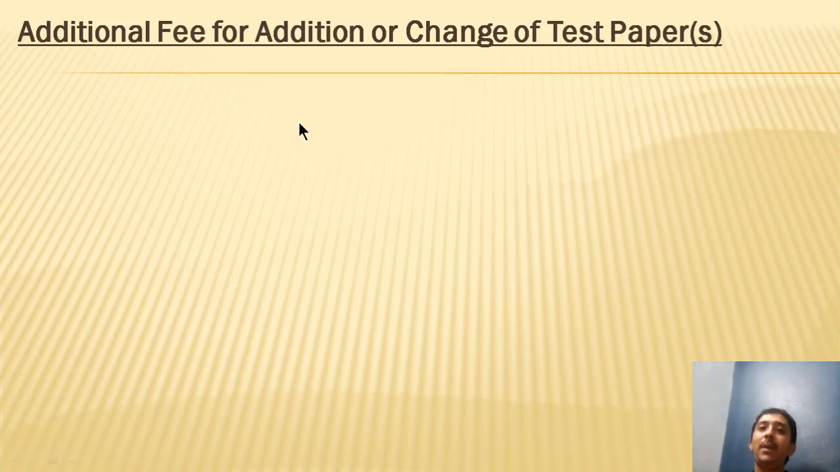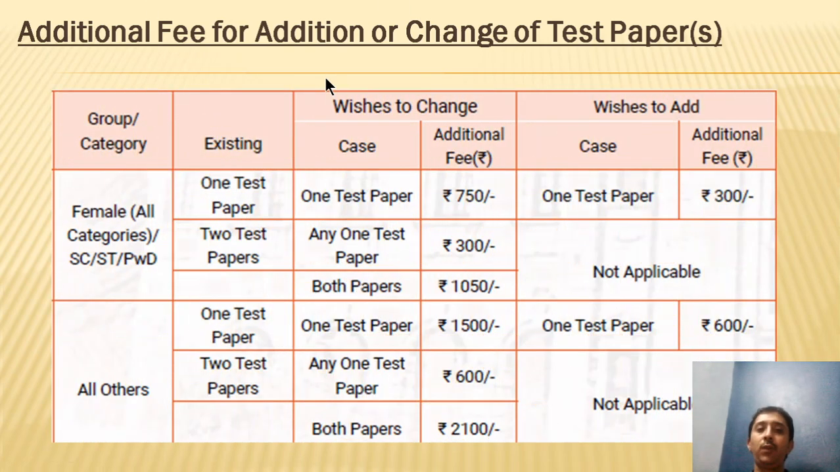But if there is some error because of some mistake done by you, because of which you have not chosen the test paper properly, and you will have to change the test paper or add test papers, you will have to pay an additional fee. As you can see here, if you have to change one test paper, then you will have to pay an additional fee of 750 rupees, and for 2 test papers you will have to pay an additional fee of 300 rupees, and for both papers you will have to pay 1050 extra.